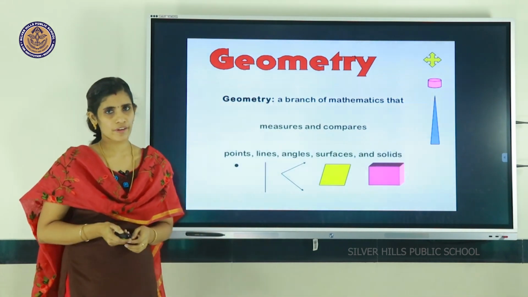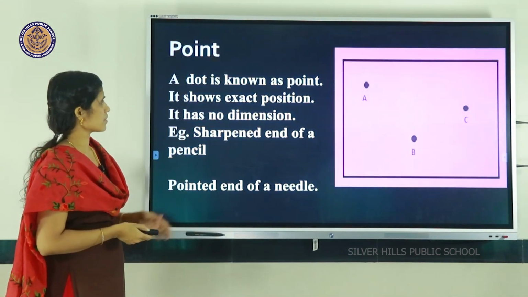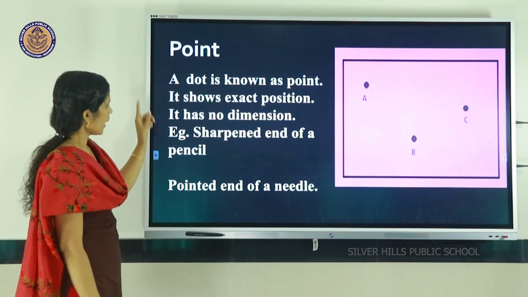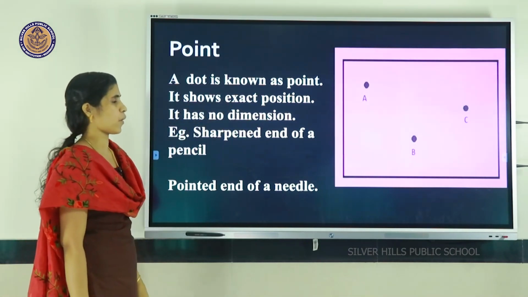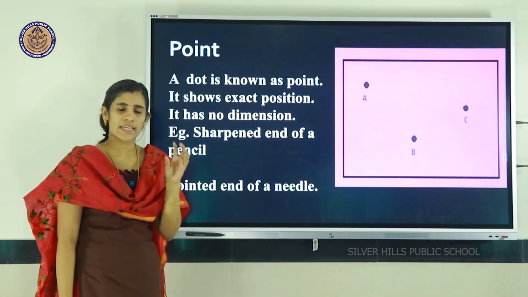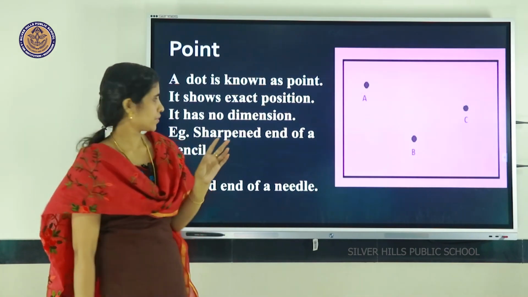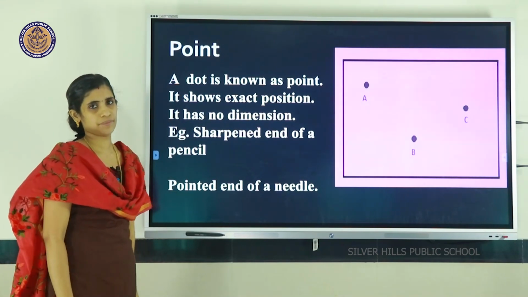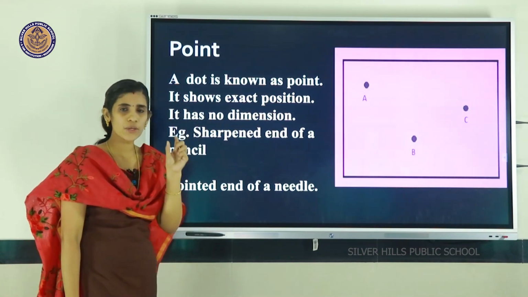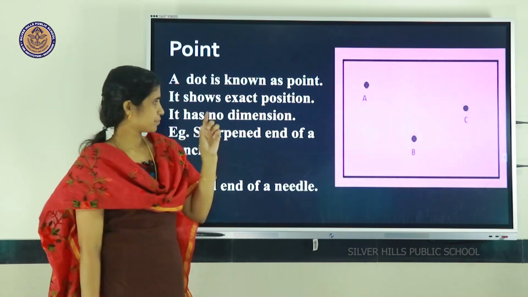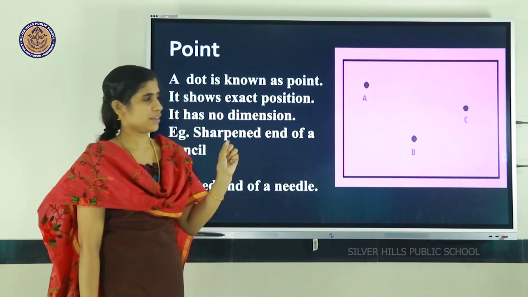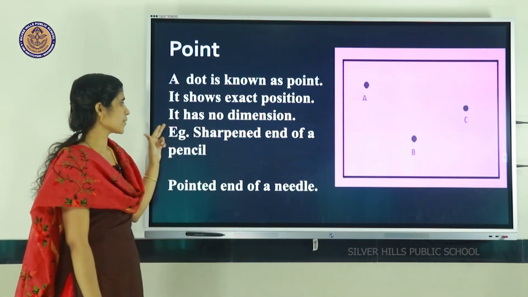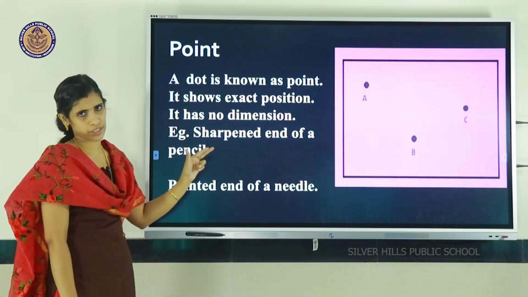So, let's go to our first section, that is point. A dot is known as a point. We represent a point by using a dot. The second one is, it shows exact position. That means we use points for locating position. And the third point is, it has no dimension.